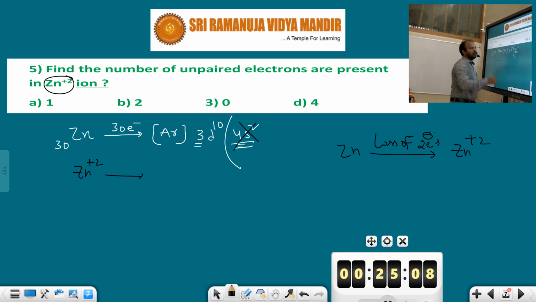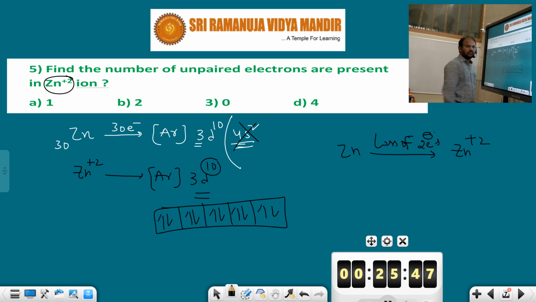How many unpaired electrons are there in this zinc plus 2 ion? D is made up of 5 orbitals, and 10 electrons are filled in these d orbitals. According to Hund's rule, electrons are first singly filled, then pairing takes place. So all electrons are paired up. There are no single electrons. So the number of unpaired electrons is 0.